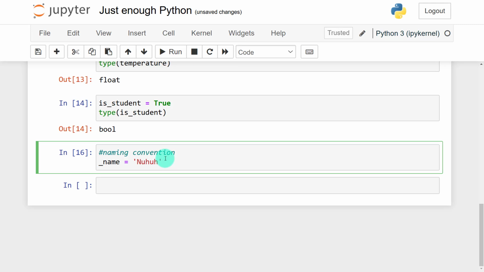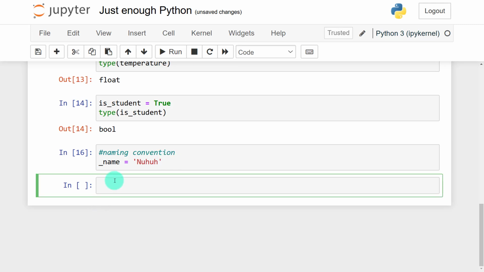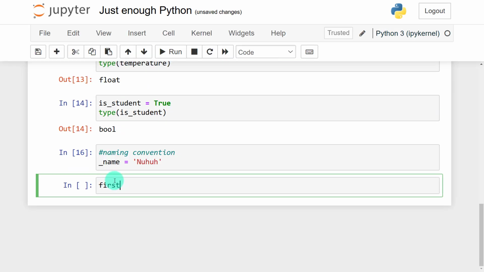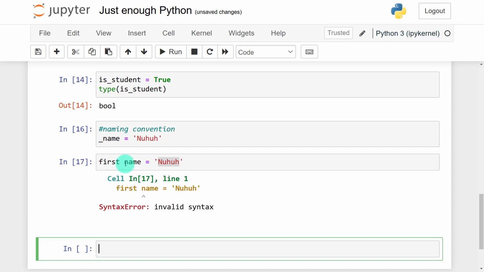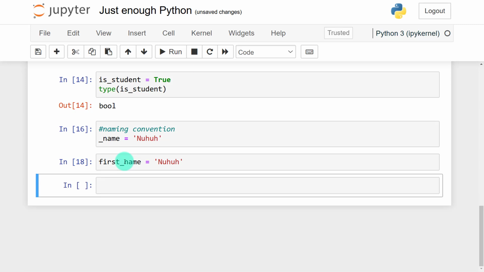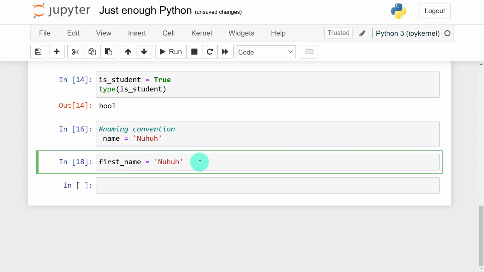Also, you cannot have two words as one variable name. Let's say first name is equal to nuhu. When I run this, still I'll get a syntax error. So how do I handle such a scenario? Then I can use an underscore. So first underscore name, I now get no error. And also there are other naming conventions that you can research about when it comes to dealing with variables in Python.